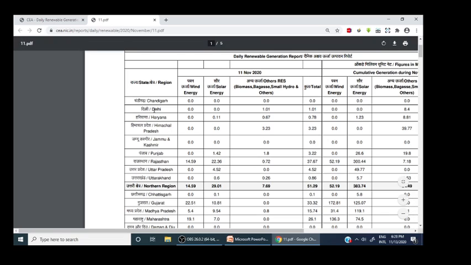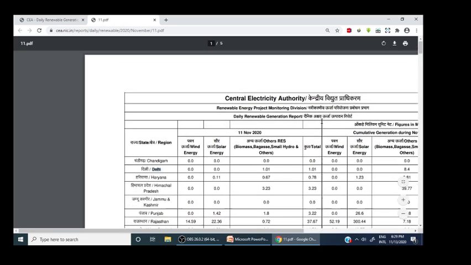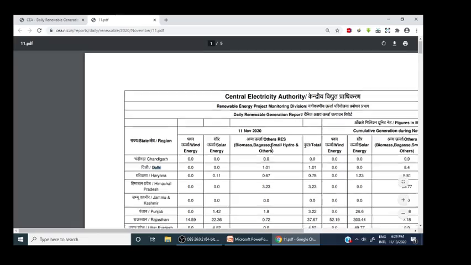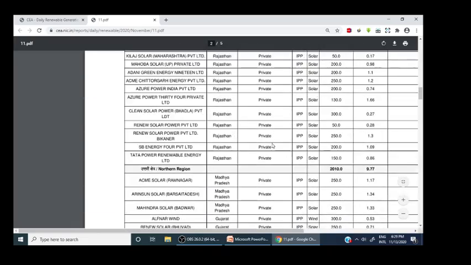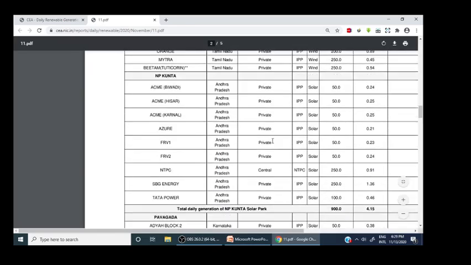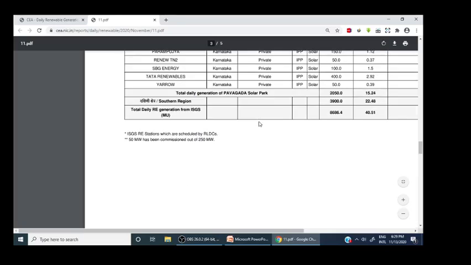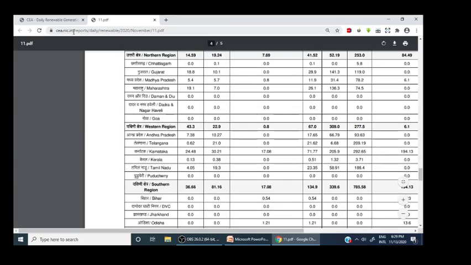So in the case of Delhi, on 11, generation: 00 wind energy, 0.11 solar energy, this is bio and small hydro 0.67, total 0.78, that is all the energy is given in megawatt. So this one is daily renewable energy generation of any state. So here the report is given.